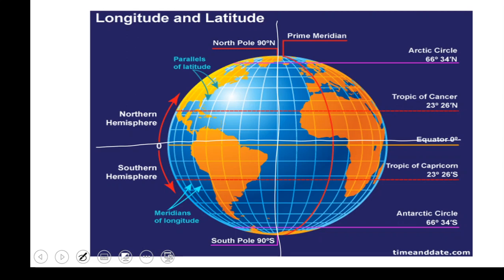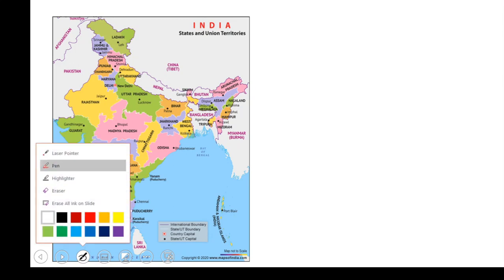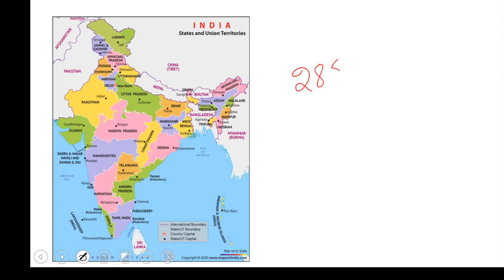So let's go to the next slide. Now let's look at the different states and UTs. India has 28 states and 8 UTs. Let's start from the top. Ladakh is one of the UTs. We will have the UTs exclusively in another slide also, so for now, let's see this.